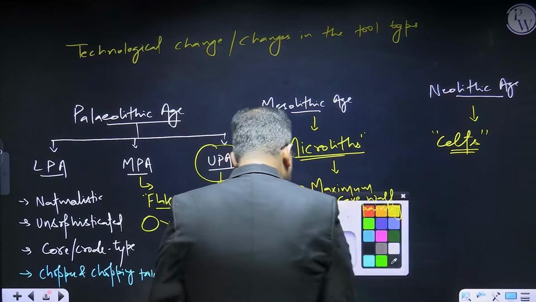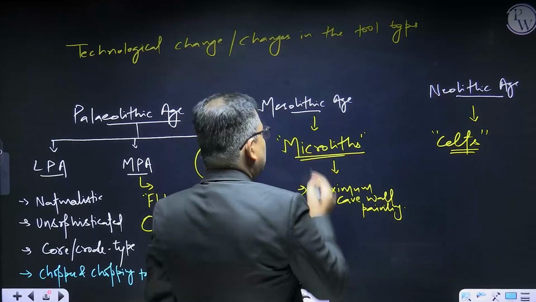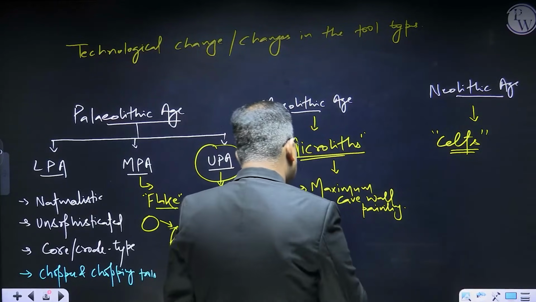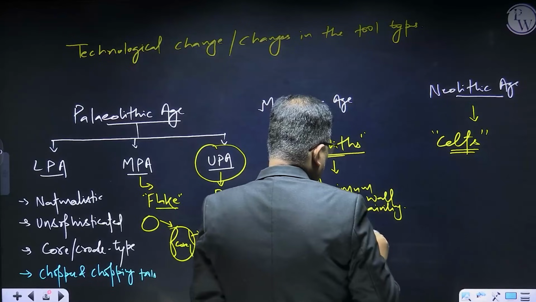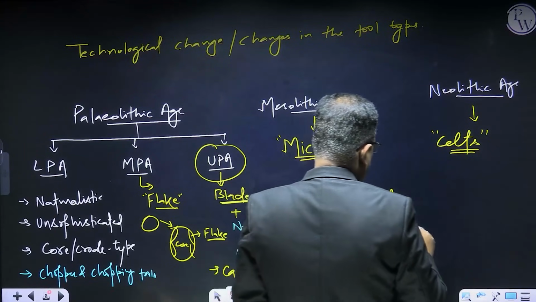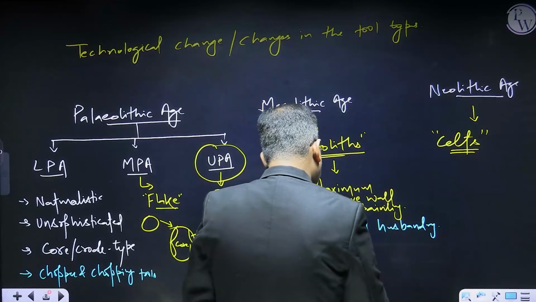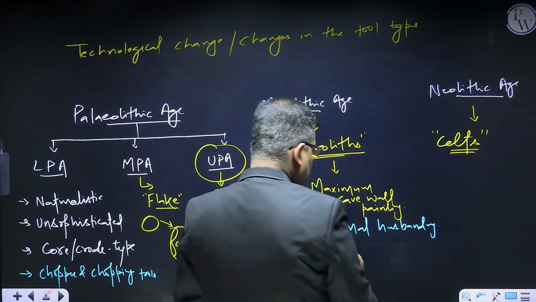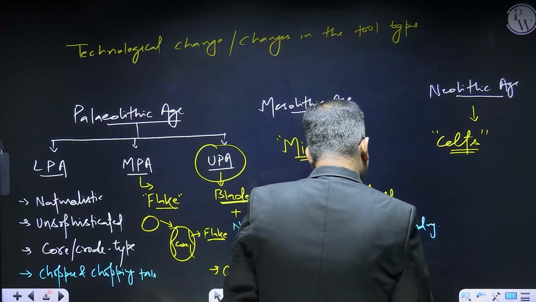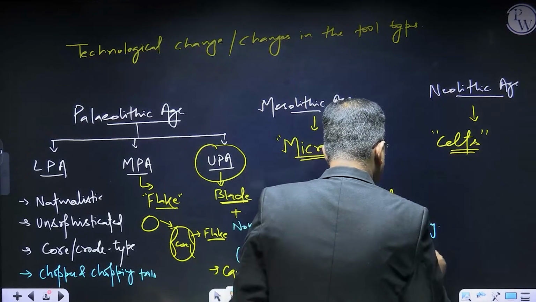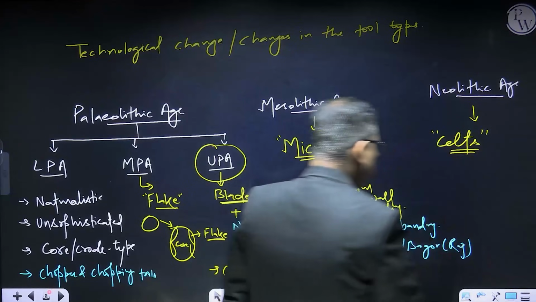Again, there's some other important information that you should keep with you as far as the Mesolithic period is concerned: the beginning of animal husbandry. It simply means that animals were tamed, and the earliest evidence of animal husbandry can be found at Bagor, in Rajasthan.